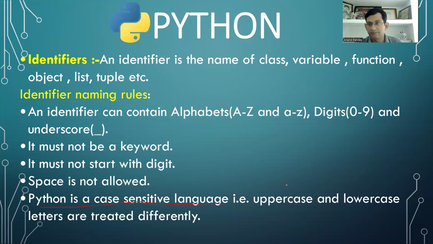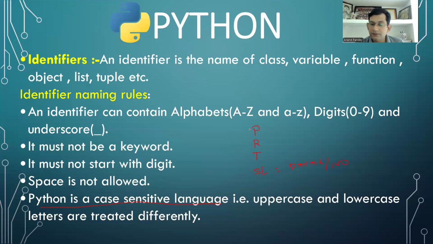They are not the same. Keep in mind, if you have taken variables for principal, consider you are calculating simple interest. And we have taken a variable capital P for principal, capital R for rate of interest, and capital T for time. And while you are calculating simple interest, you are writing small p into small r, small t upon 100.